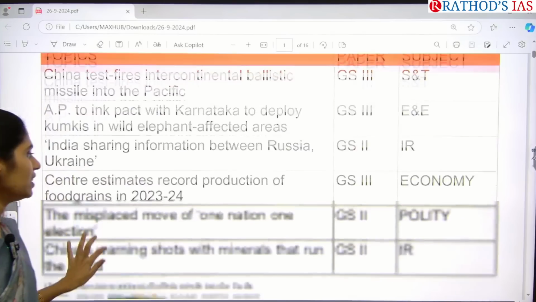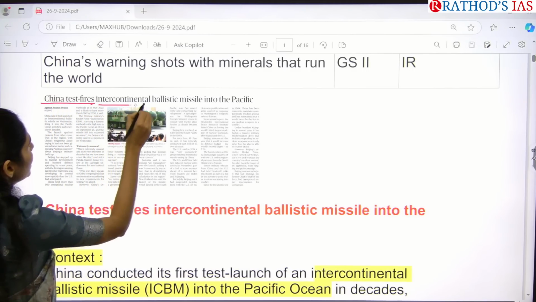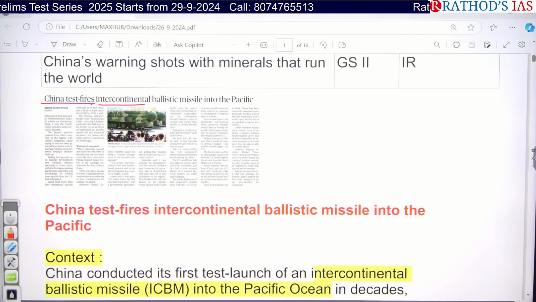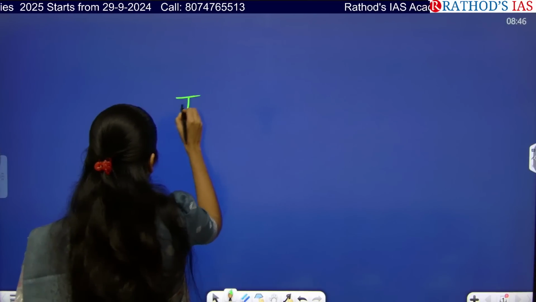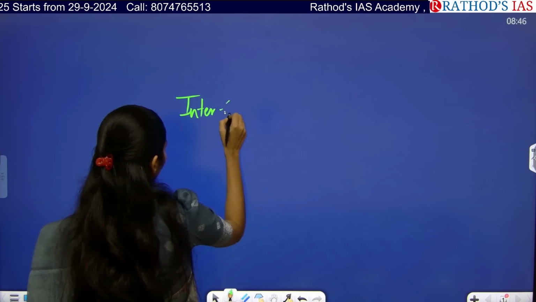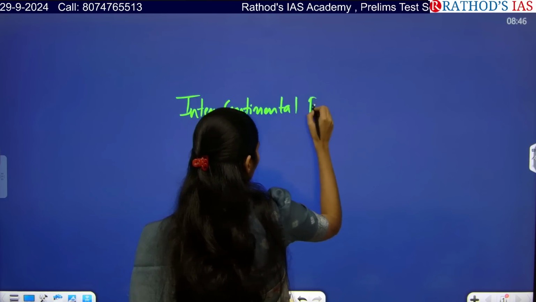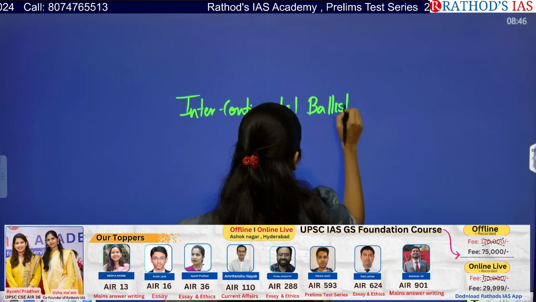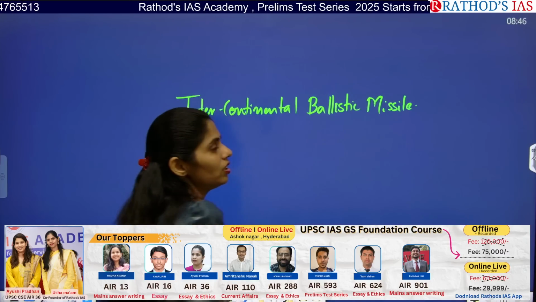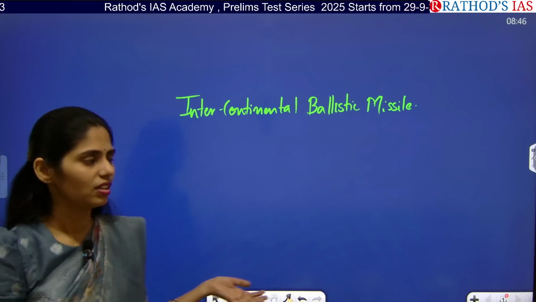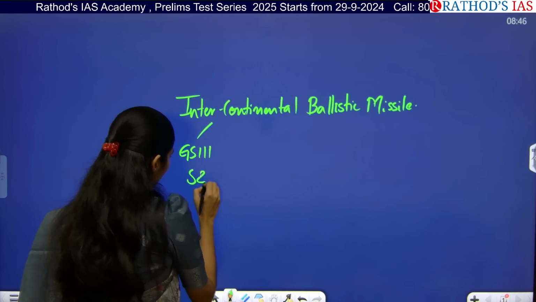Now let us see the first important article. See the title, guys. It says China test fires intercontinental ballistic missile into Pacific. So what is the keyword? Keyword is intercontinental ballistic missile. So from which subject you can say this? It is from GS paper 3 under Science and Technology.